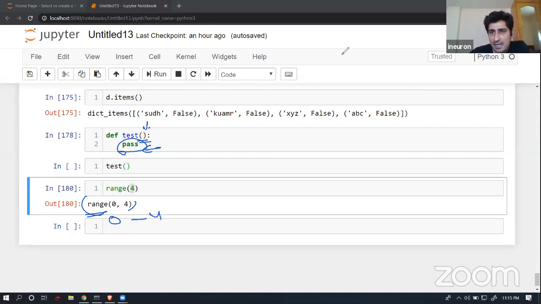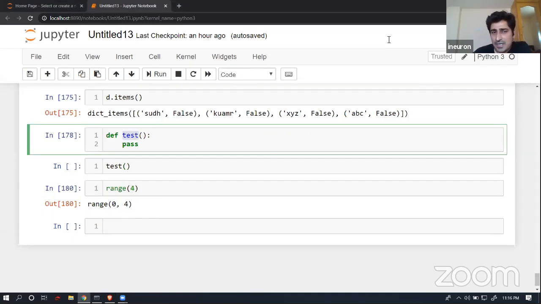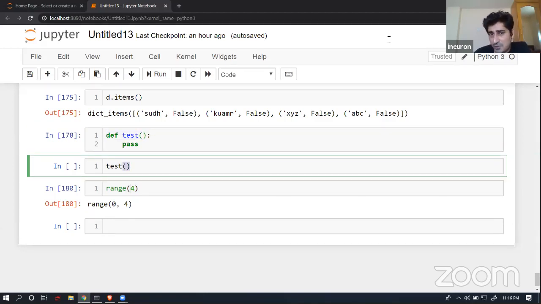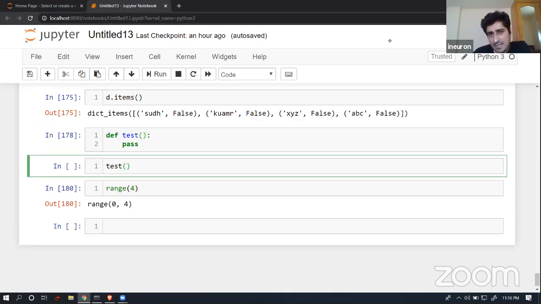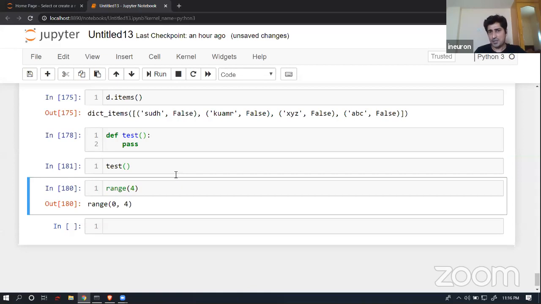So it's completely fine. Now if I call this function, just like we call a range function, because someone has written that, here I can just call this function, and whatever signature of the arguments we have over here, the same signature we are supposed to follow. So if we have only 0 arguments, we should not pass any argument, as simple as that. So here it's completely fine. I'm passing 0 arguments over here, and it is not going to return me anything.